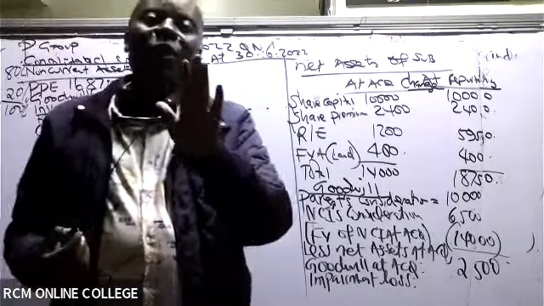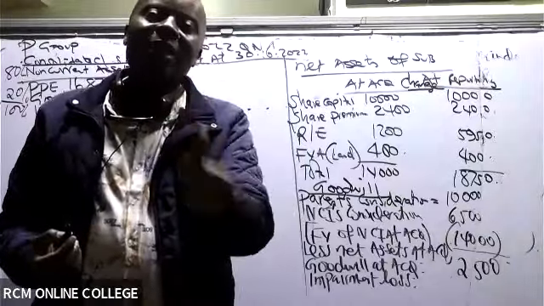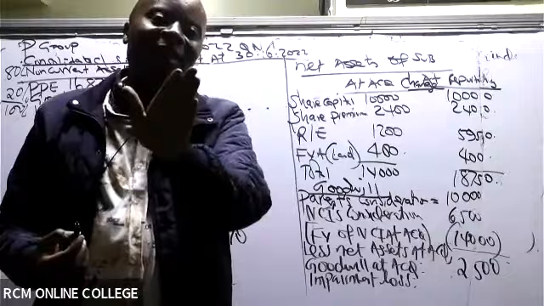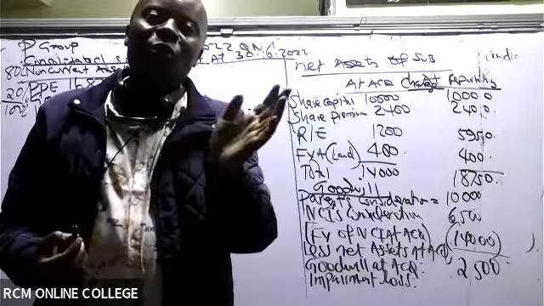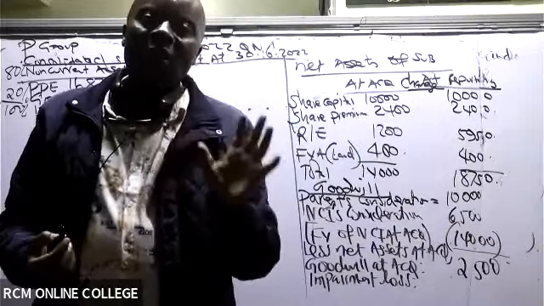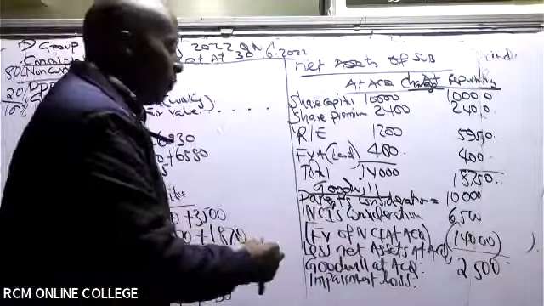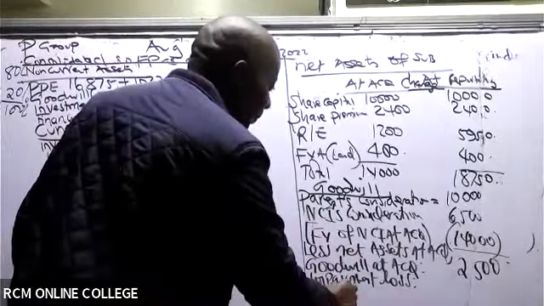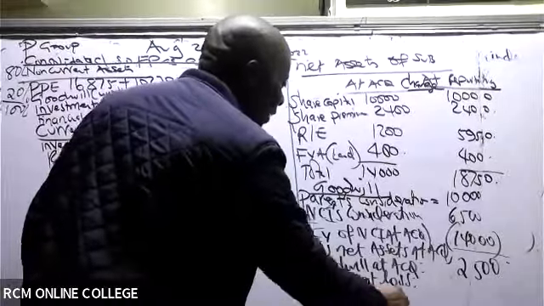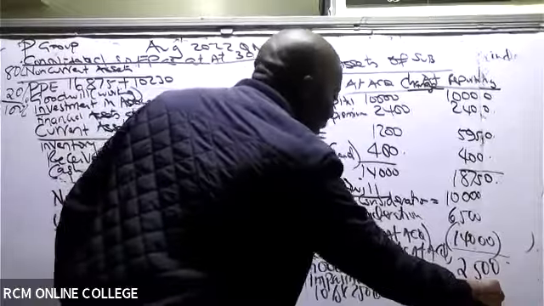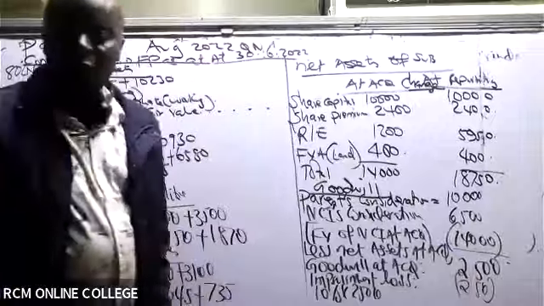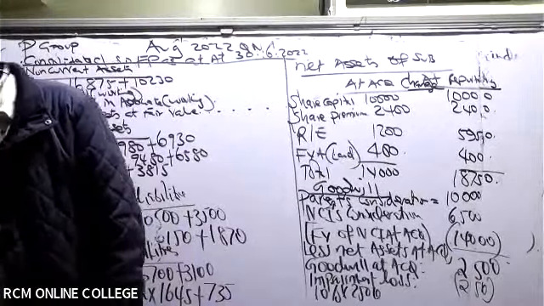Remember, you only calculate goodwill once. You can't calculate goodwill at 60% and goodwill at 80%, because goodwill is control. So long as you have over 50%, you have control. So impairment loss is 10% of that 2,500, which is 250.